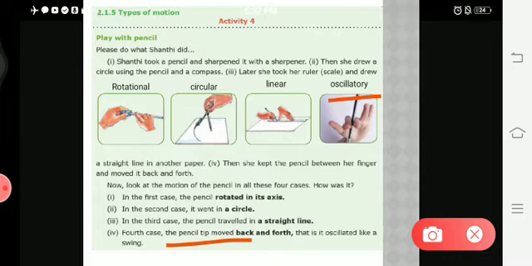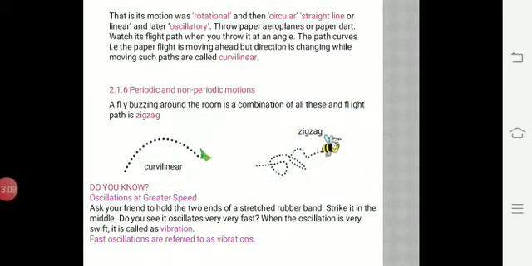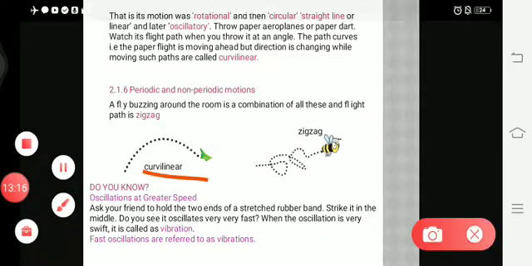So in today's homework, you have to write the heading: what are the four types of motion. Not only four, on the next page you will get another two types of motion. You have to include that also. You have to write without spelling mistakes. Rotational, circular, linear, oscillatory. These are the different types of motion. Additional to those four types, you have to write these two types also. One is curvilinear, another one is zigzag.